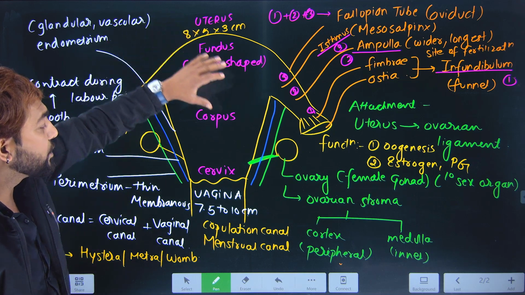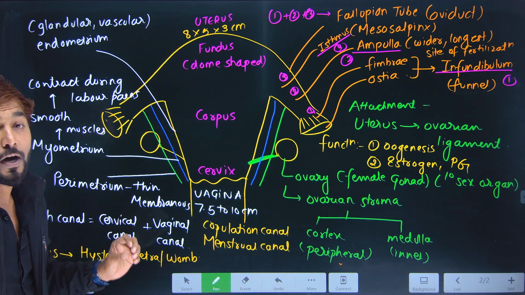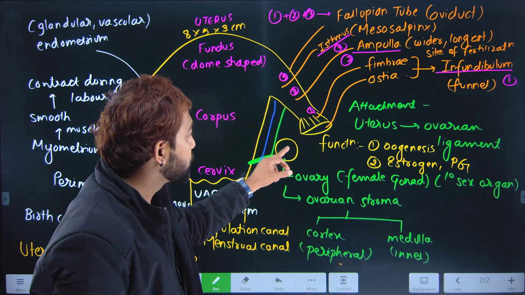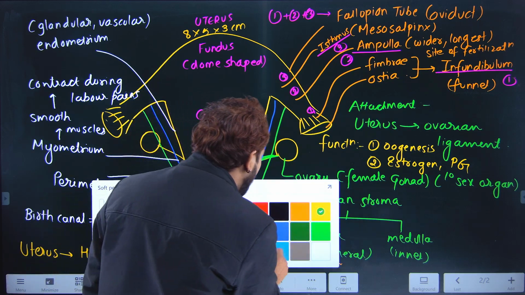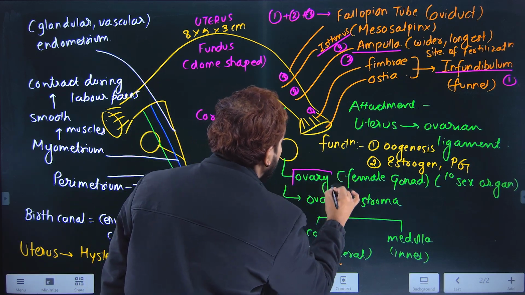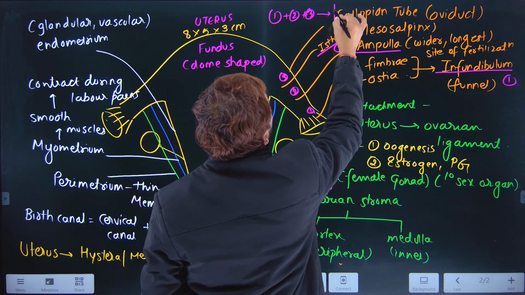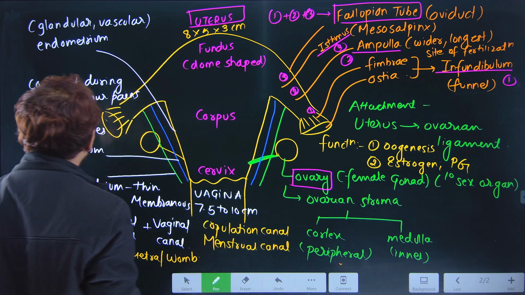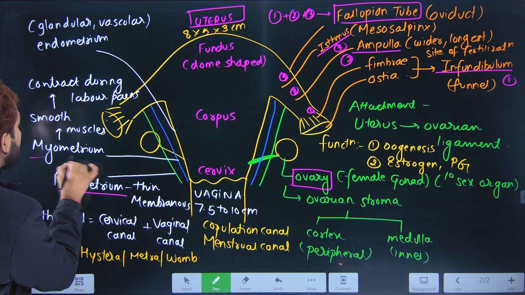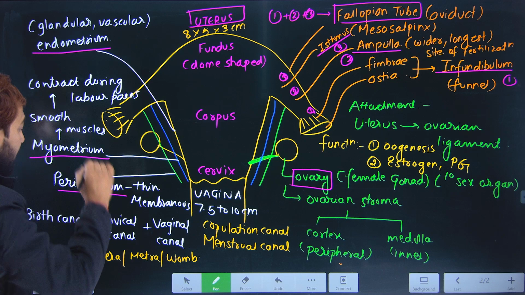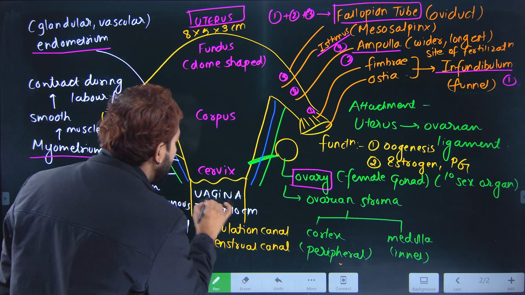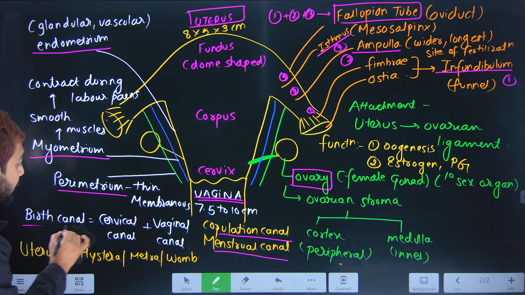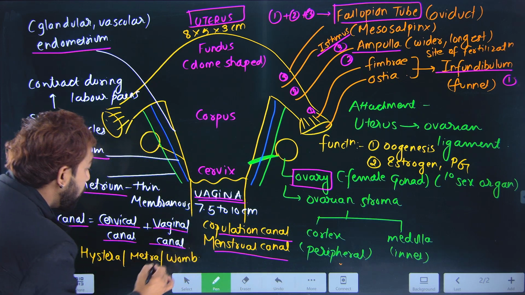So this is in short the overview of the human female reproductive system. You have the ovary as the main part. This one is the ovary. The second part, the fallopian tube. The third part, the uterus. These are the walls of the uterus: perimetrium, myometrium, and endometrium. Then the vagina called the copulation canal or menstrual canal, and birth canal is cervical canal plus vaginal canal.